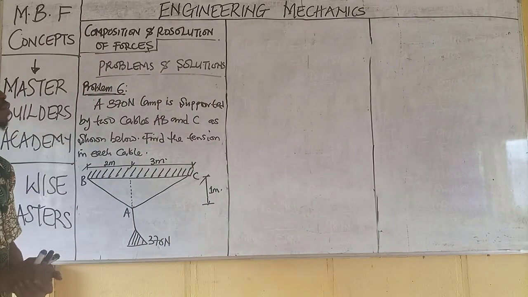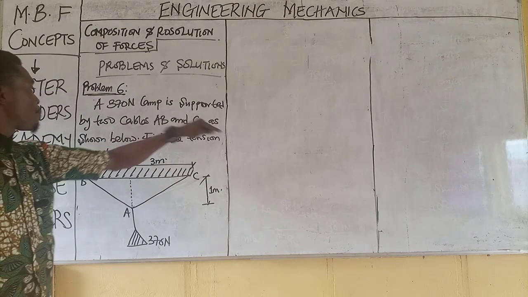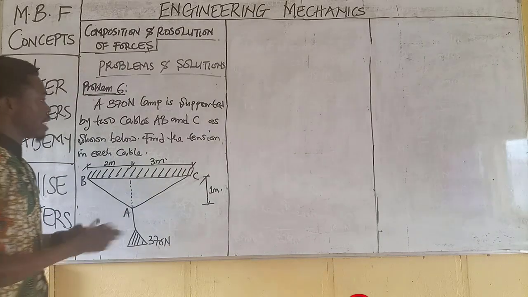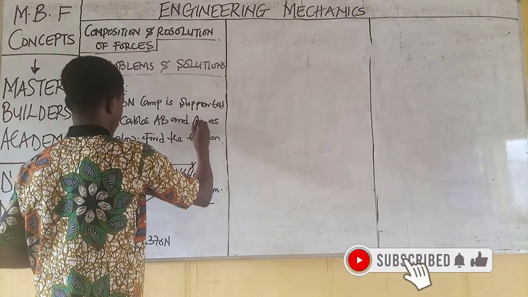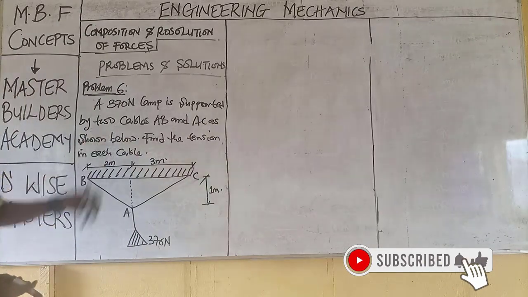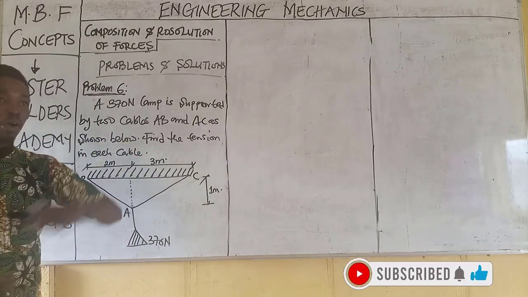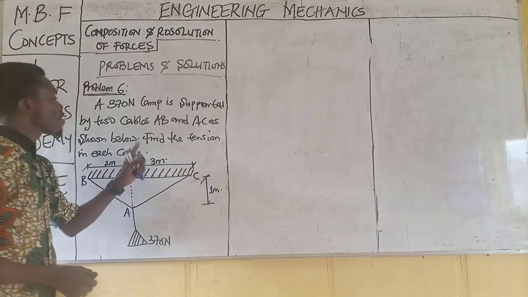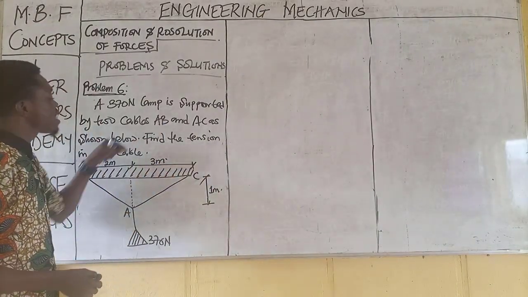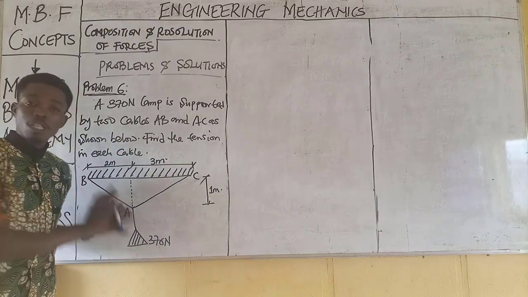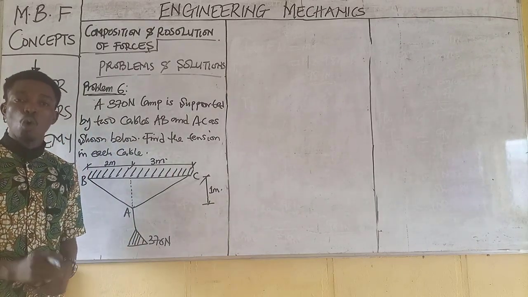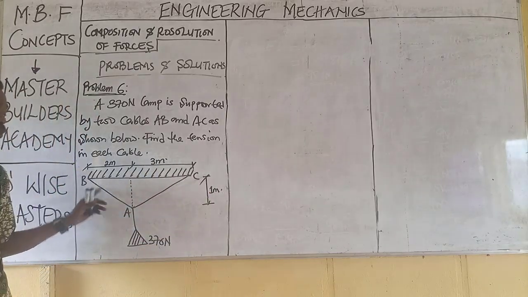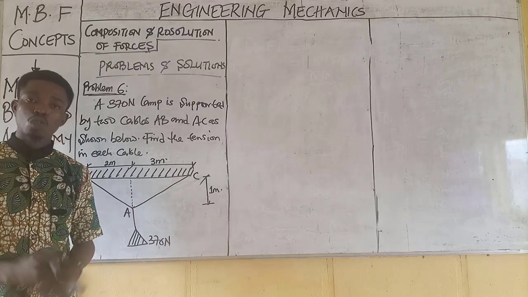A 370 Newton lamp is supported by 2 cables, AB and AC. AB and AC are shown below. Now, find the tension in each cable. This problem is not different from what we have been solving before. Only that you have dimensions here. Dimensions, no given angles. So what will I do?